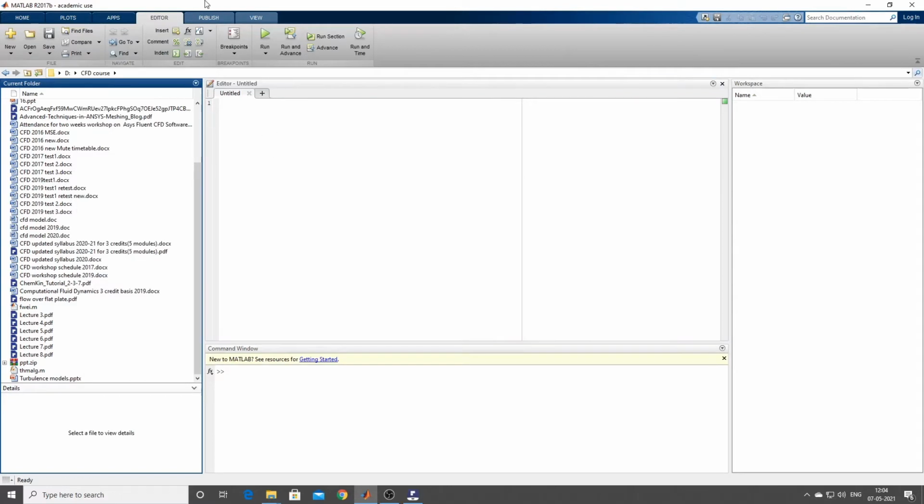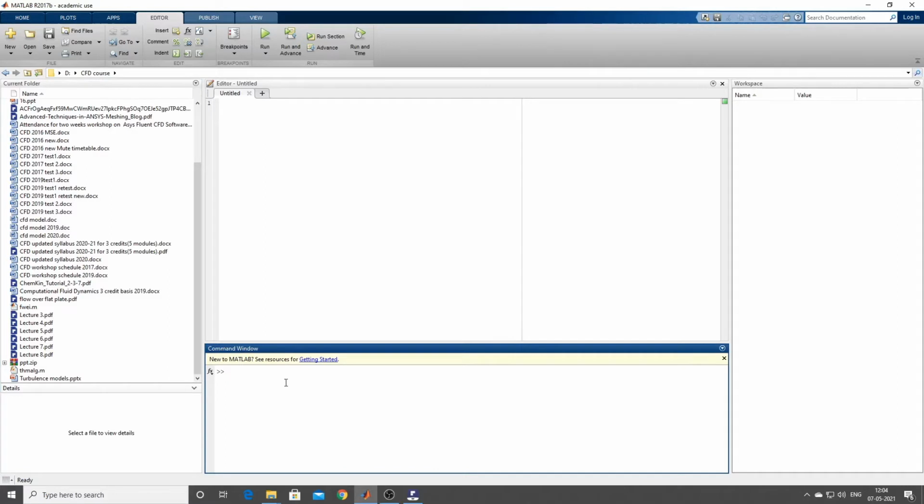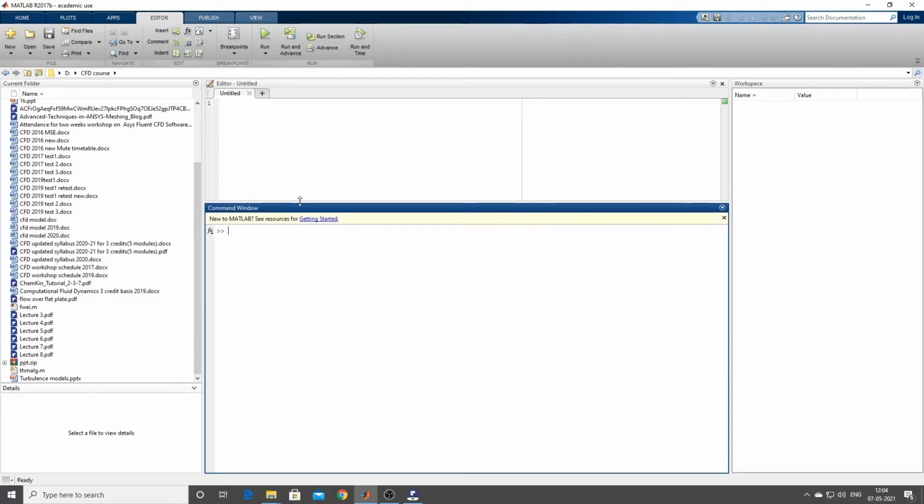Similarly, you have the editor. When you open MATLAB, there will be two things. If you come here, this is what is called the command window. I can go to the top and extend this. The command window is like a real-time screen. What do I mean by real-time screen? Just see here: 2 plus 3, enter. Immediately I get the answer.